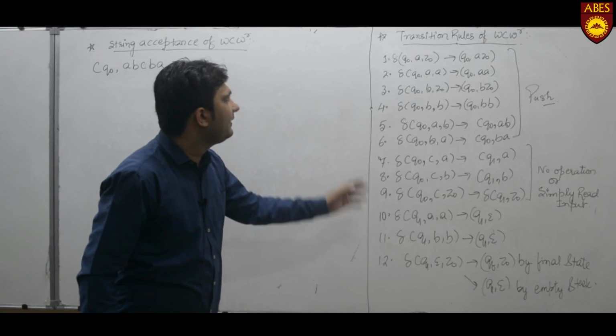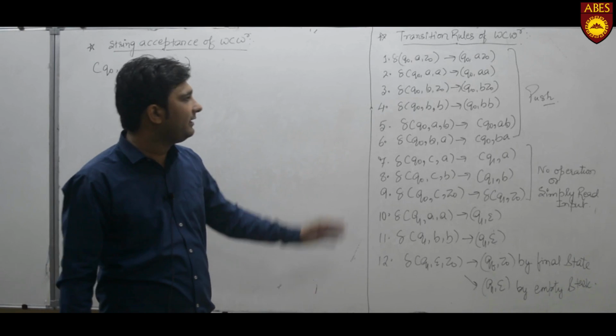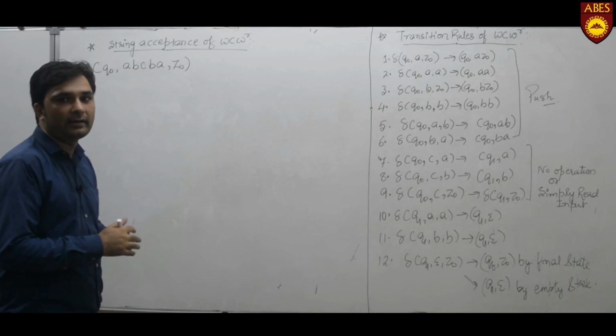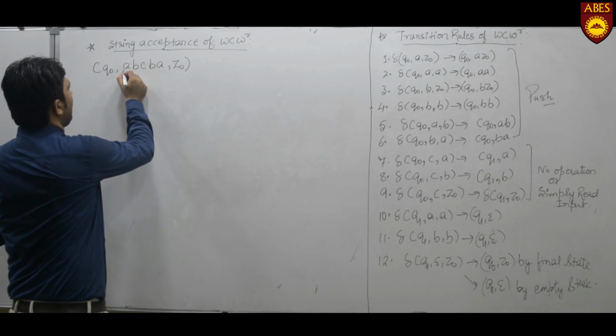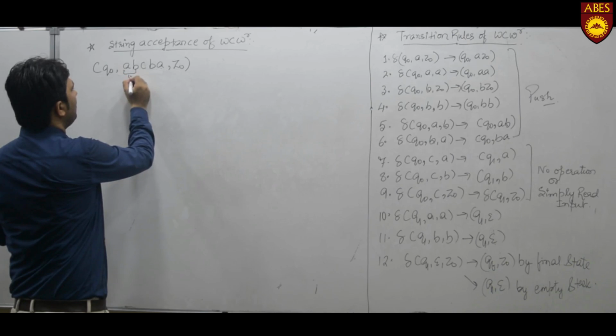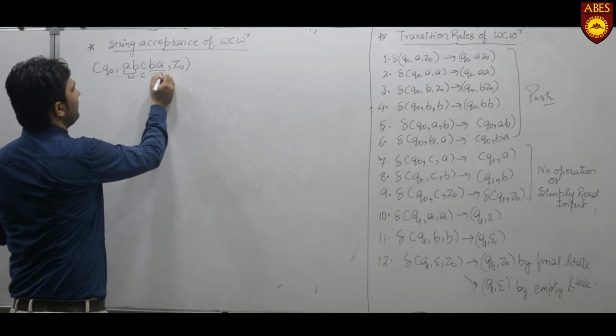Now I have rewritten the transition rules of WCWR. Now we will see the string acceptance of WCWR. I have taken an example of the string ABCBA, where AB is a part of W, C is the center, and this is a part of WR.